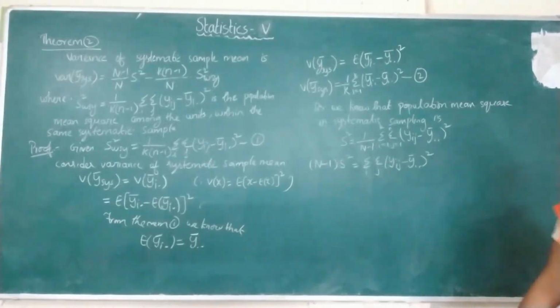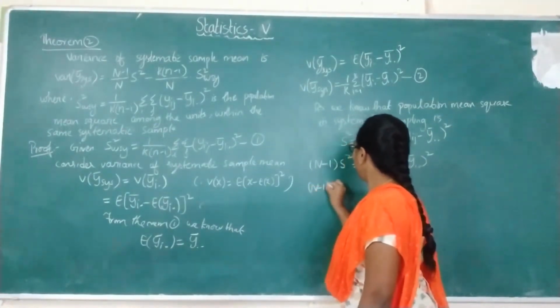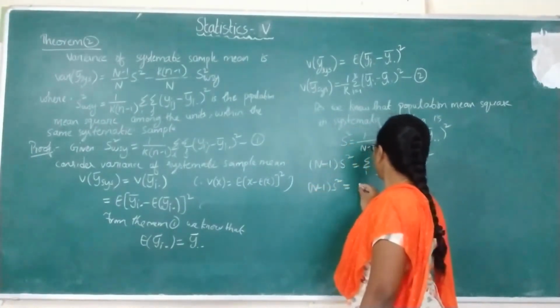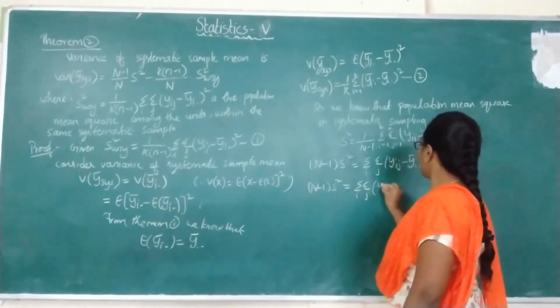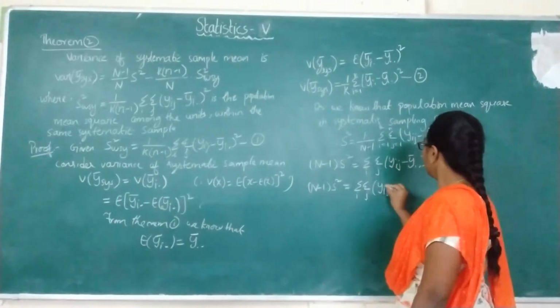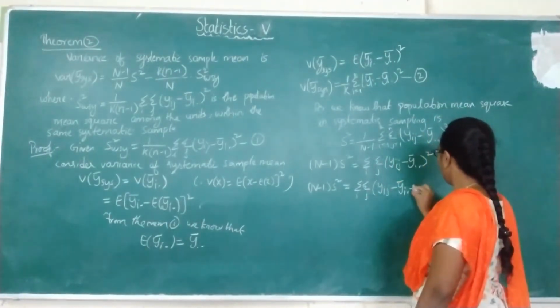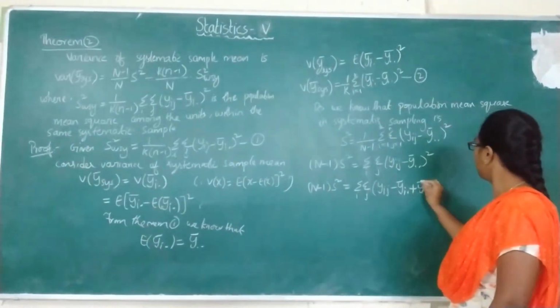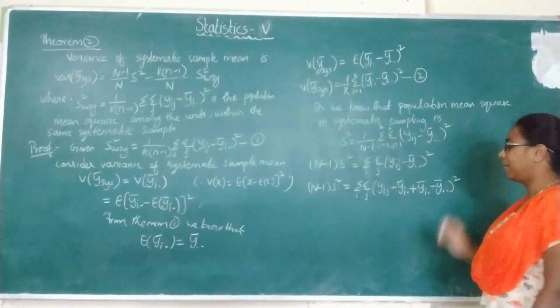So what is yi dot bar? It is the sample mean. So here I am going to add and subtract it. n minus 1 into S square equals double summation over ij, yij minus yi dot bar plus yi dot bar minus y double dot bar whole square, as it is.